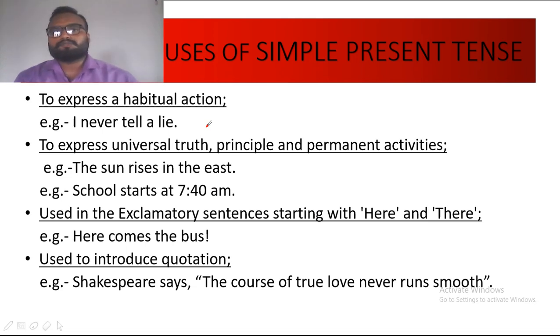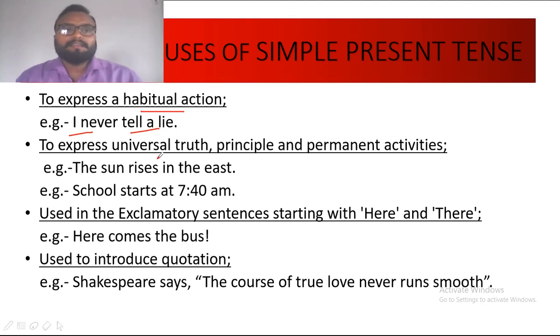The first usage is to express a habitual action. So simple present tense is used to express habitual action. Which action? Any action which has become a part of habit, which has become a habit of a person. So in order to express that type of action, habit, simple present tense is used. So, I never tell a lie. The subject I has a habit of not telling lies. So it expresses a habitual action and therefore it follows the structure of simple present tense.